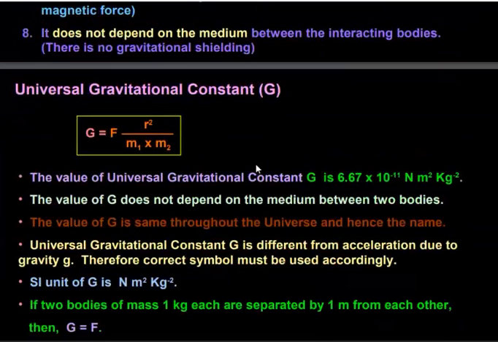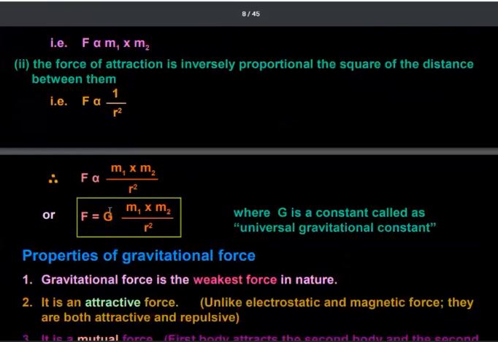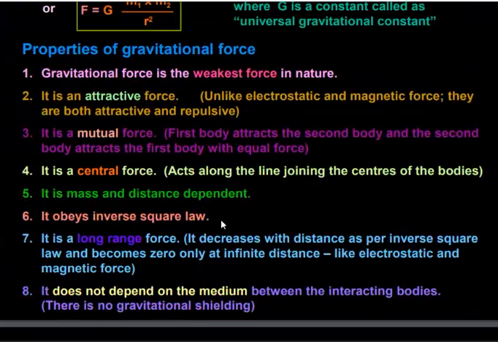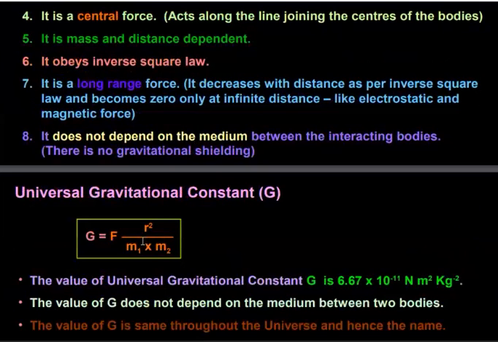Now, we have to describe the universal gravitational constant, which is denoted by capital G. From the expression that we have derived here, F equals G into M1 into M2 upon R square. So from here, we can calculate G equals F R square divided by M1 into M2.